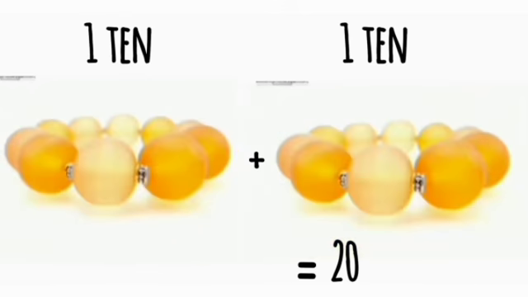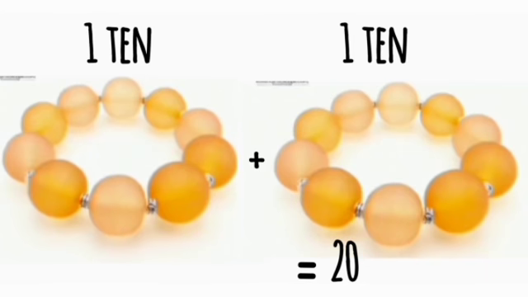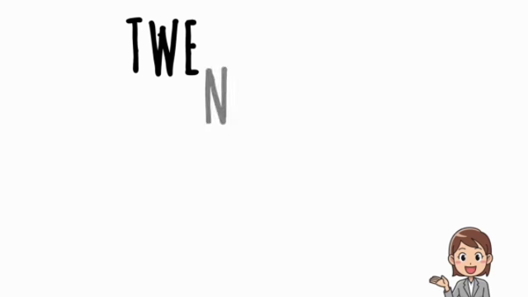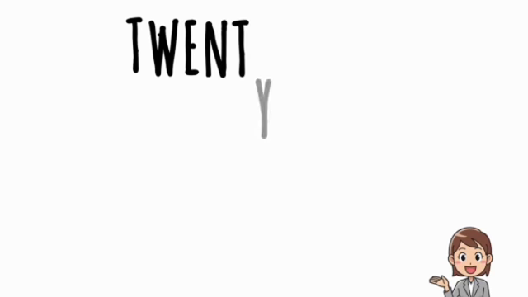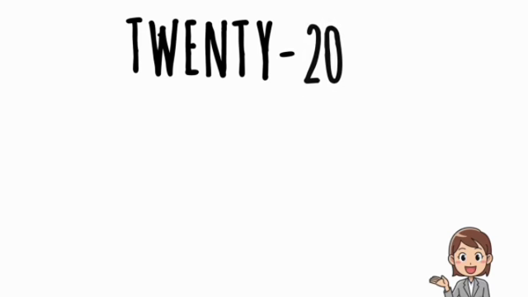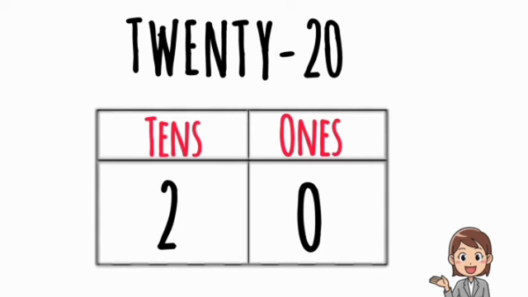I have here 2 bracelets. 2 bracelets means 2 tens. 2 tens are 20. T-W-E-N-T-Y, 20. Put this 20 in this tabular column. So 20 contains 2 tens.